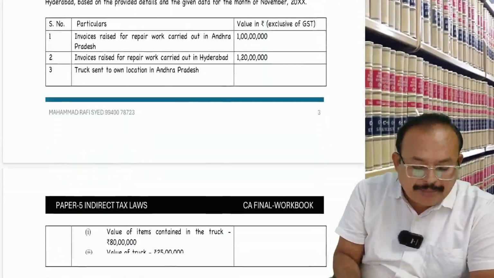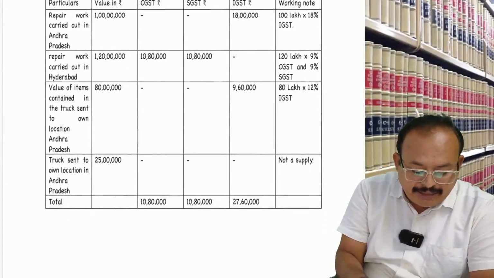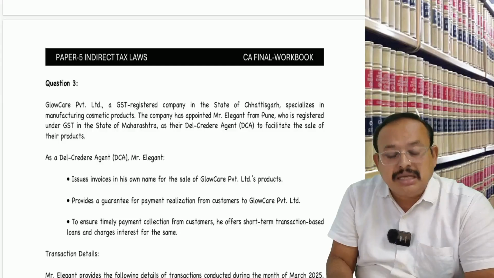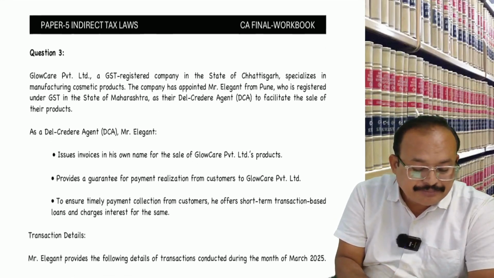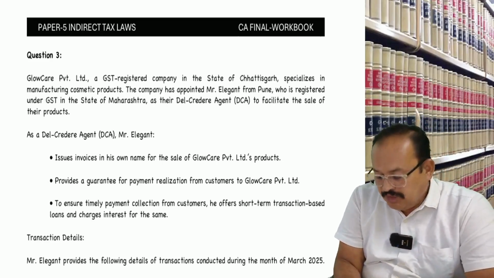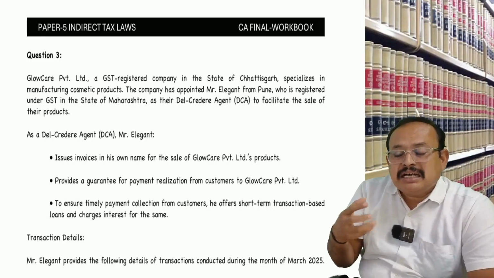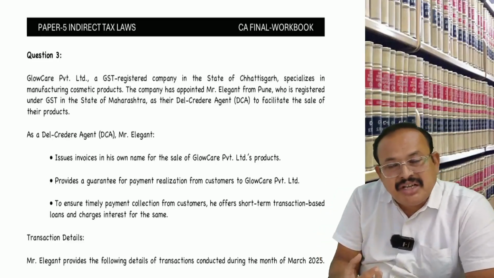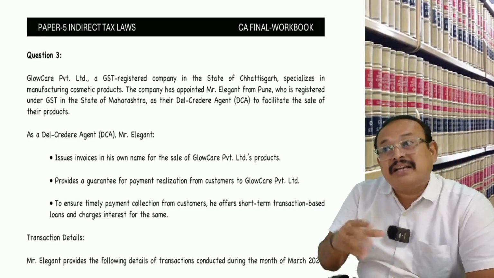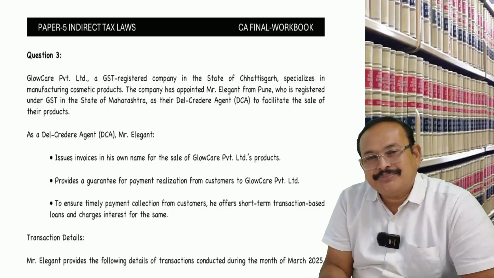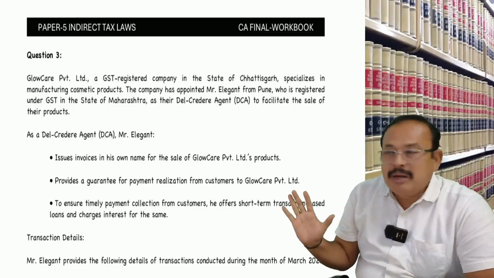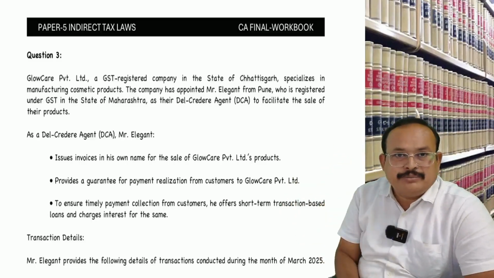You might have come across, by listening or by applying the provision, the term DCA, Del Credere Agent. Have you heard it? Del Credere Agent. Who is the agent? One getting commission for his supply of services. Apart from that, he is providing some extra activities for extra consideration. He is called a Del Credere Agent. Now, a problem of examination-oriented nature.